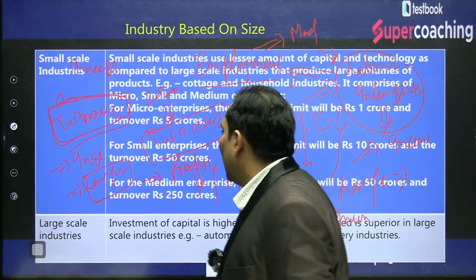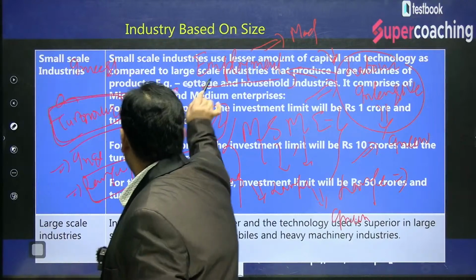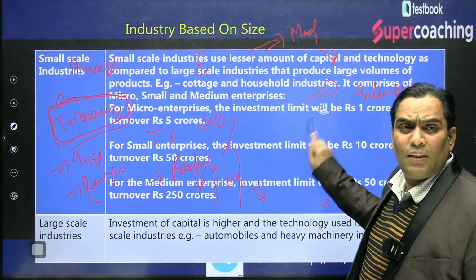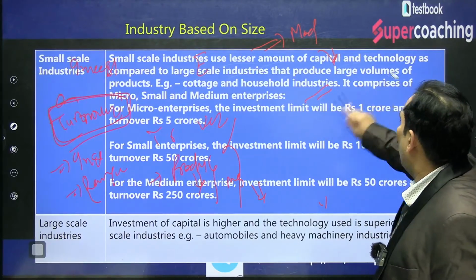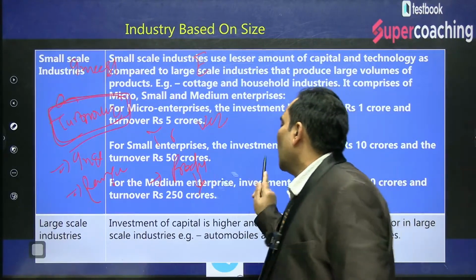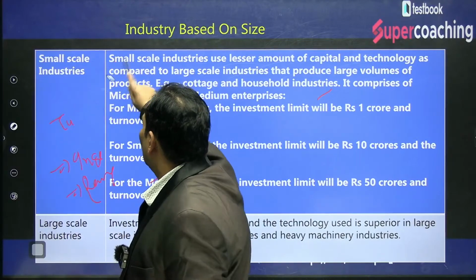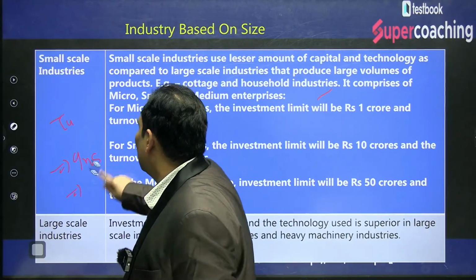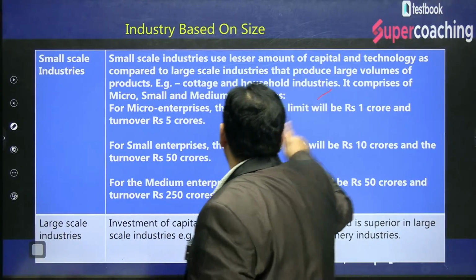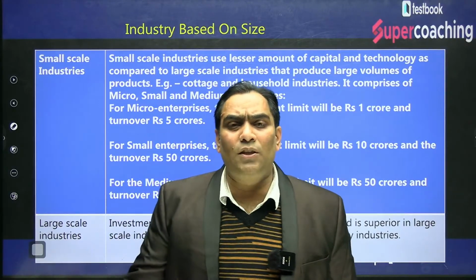Now we are going to discuss what the criteria is. Is it making sense? We have already implemented this since 2020. This definition is in force. So now when we define MSMEs, we define them on both criteria, that is on the basis of investment level as well as turnover.